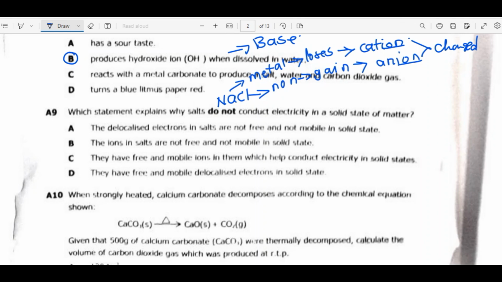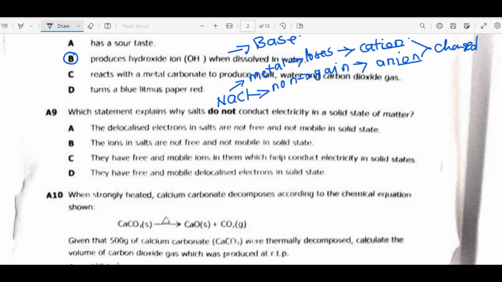Now for electricity to be transferred in a substance like this one, our focus is ions, not atoms, since this is an ionic compound. For electricity to be transferred from one point to another, these ions must move. So we need to look at the multiple choice that talks about why electricity cannot pass through a solid state. It's because ions are not free to move.